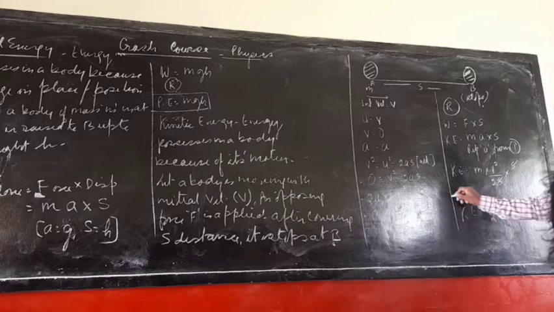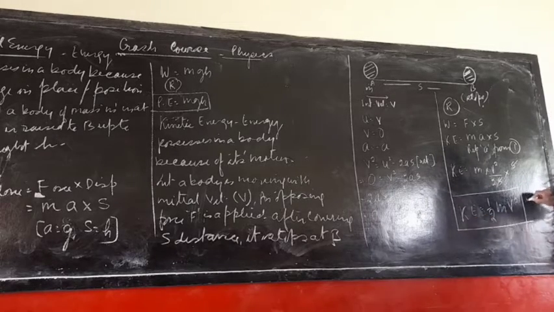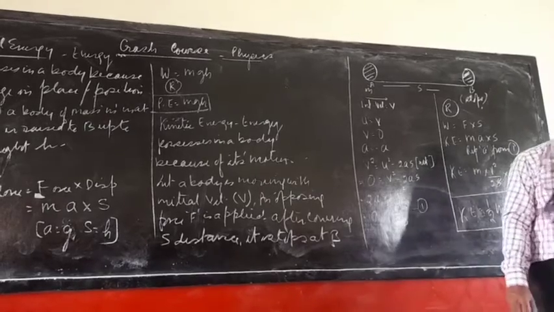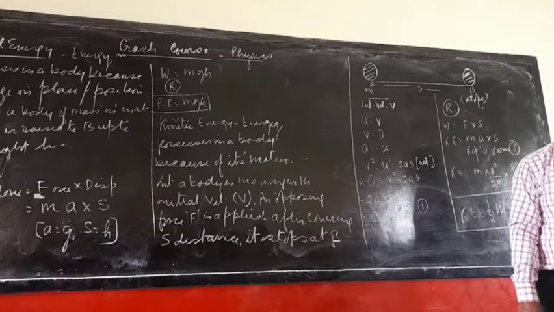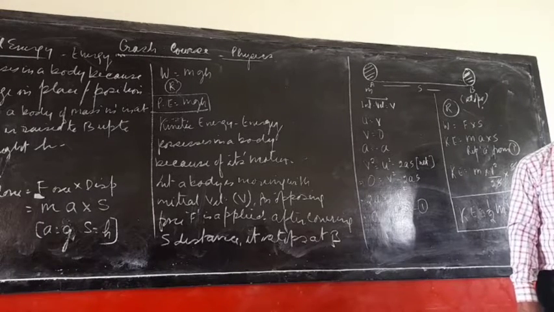half mv square. Practice it at least 3 to 4 times. This is one of the most important questions, and has a probability of 80% to come in your examinations. God bless you.